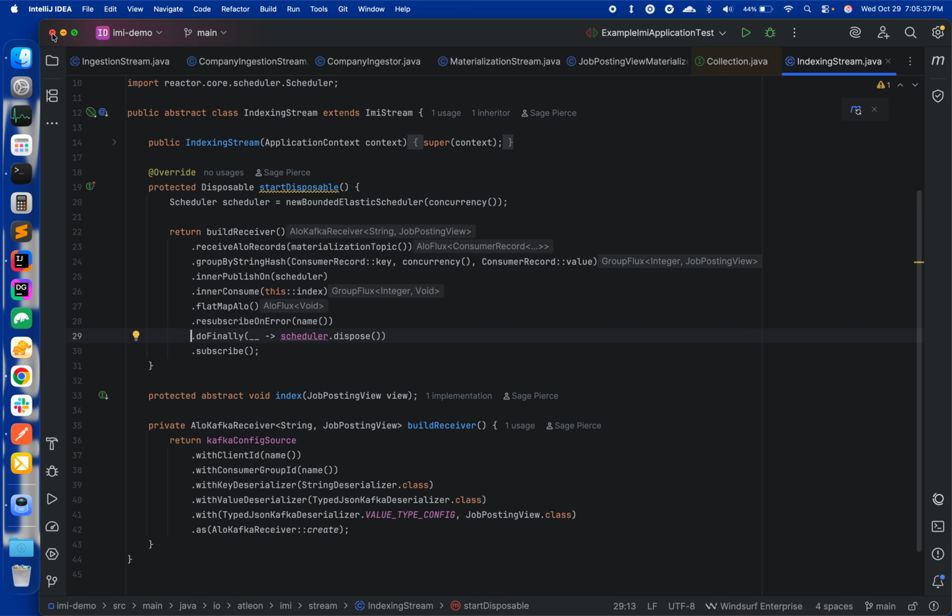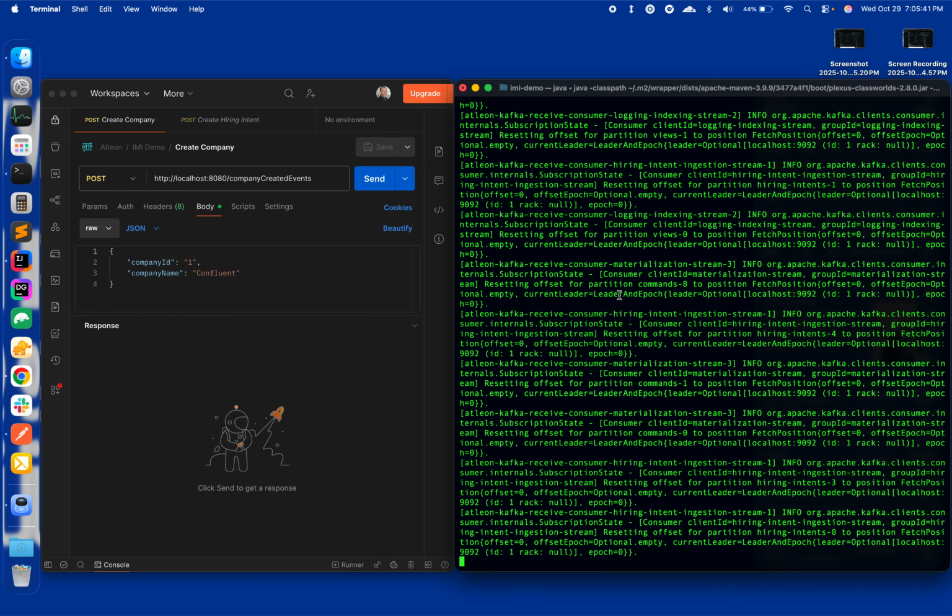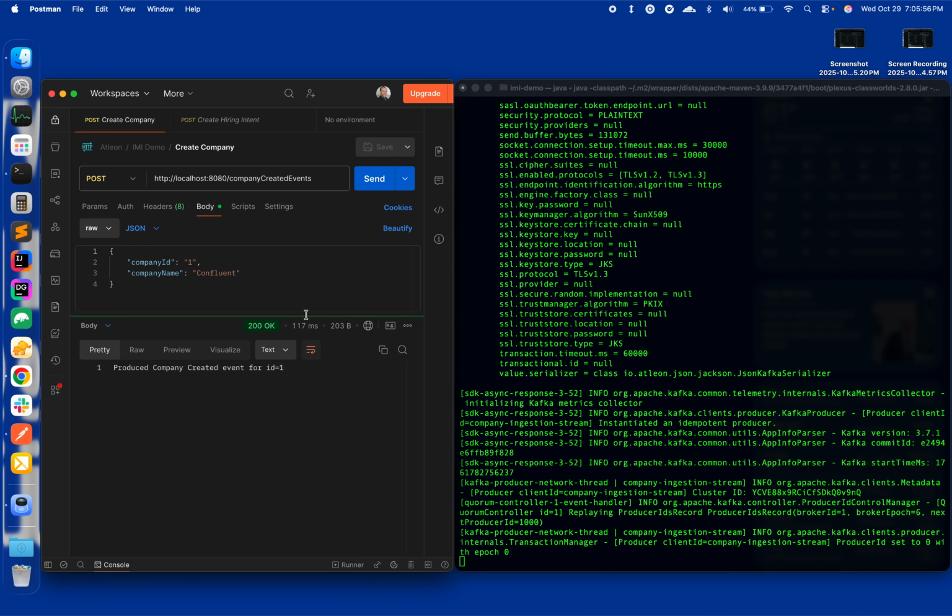Now that we know what the code looks like, let's go ahead and check out what's going on over here. We see that our application is running. We will go ahead and use a REST endpoint to manually produce our events. The first thing that we will do is create a company called Confluent with the ID of 1. We see that that was successful and that our application did some processing. It hasn't materialized any views yet because we haven't created any hiring intents. We will go ahead and do that now.